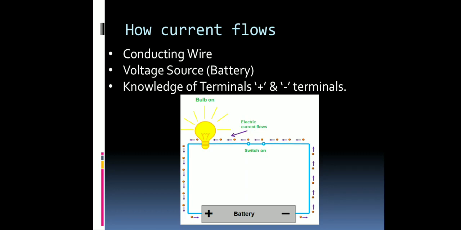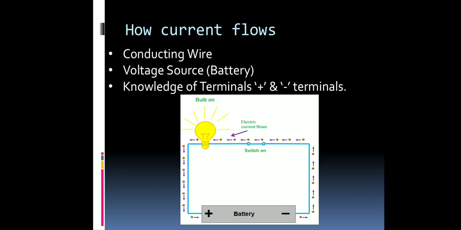A pencil cell would be enough to glow a simple LED bulb. It is not at all harmful, so you can do it at your home without hurting yourself, but still you will have to perform this experiment in the presence of your parents. There is one more important thing. As you can see on the screen, we have another component, that is a switch. So what is a switch? A switch is basically an on off switch.